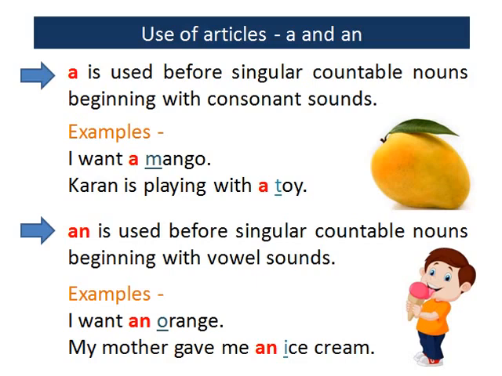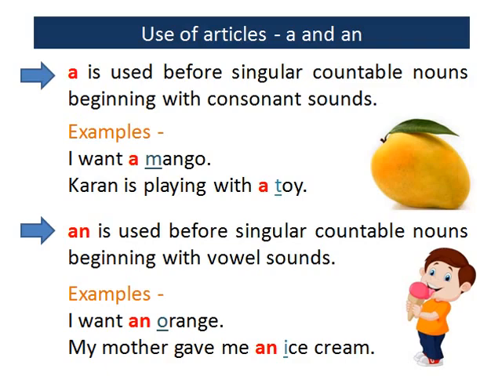For example, I want an orange. Orange begins with O, a vowel sound. So we have used an. My mother gave me an ice cream. Ice cream begins with I. Again a vowel sound. So we have used an.